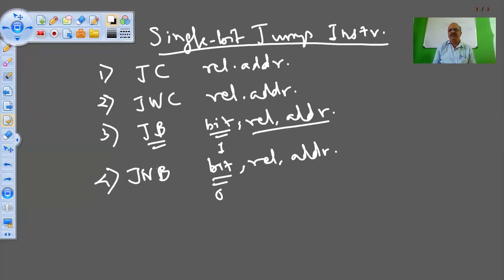We write the positive sentence and negative sentence. So the third instruction is a positive sentence and the fourth instruction is a negative sentence. Jump on not bit set means if the bit is 0, then jump. This is the meaning.